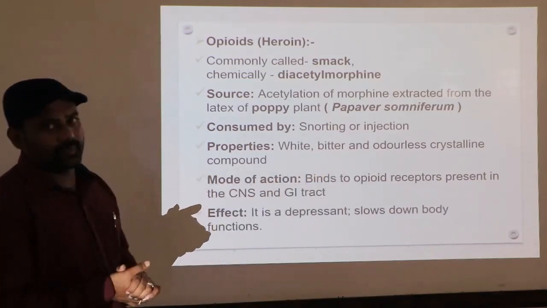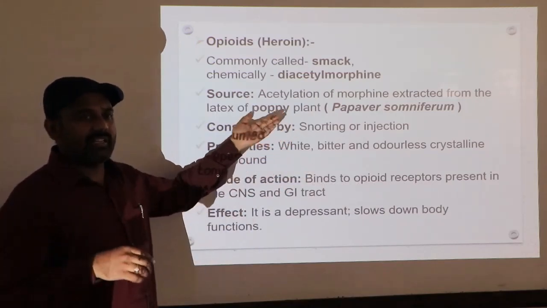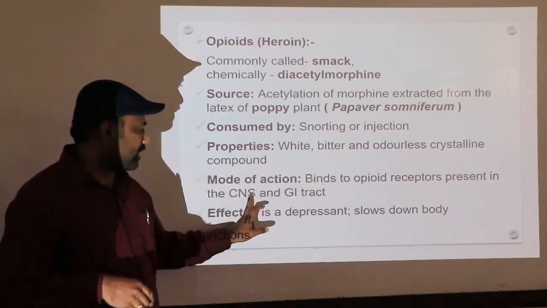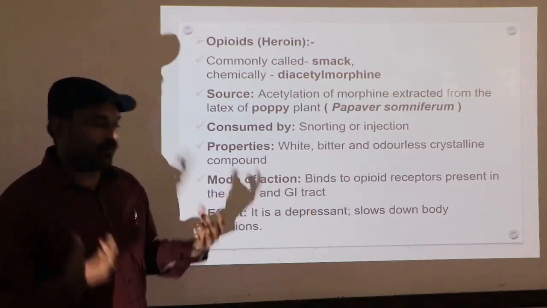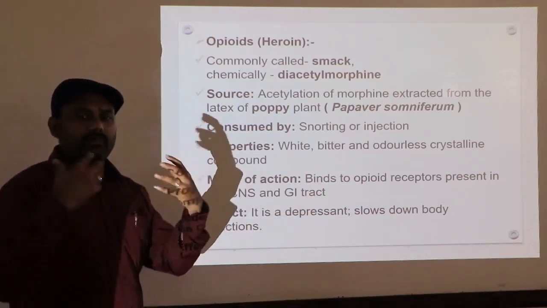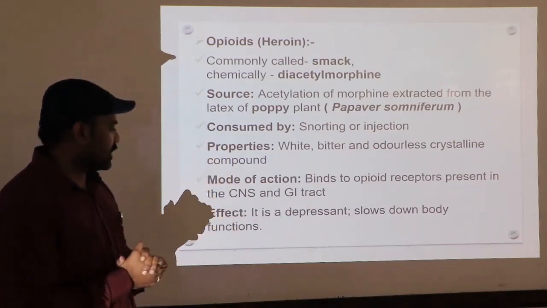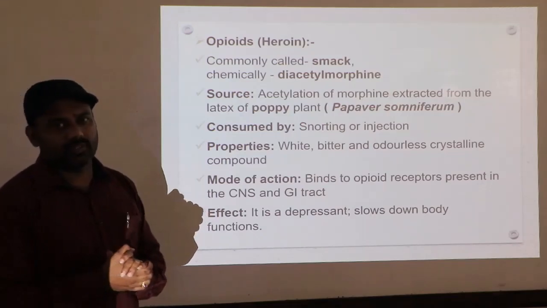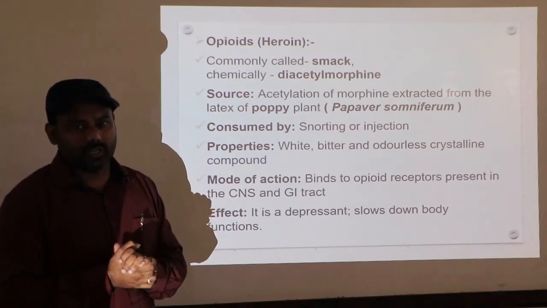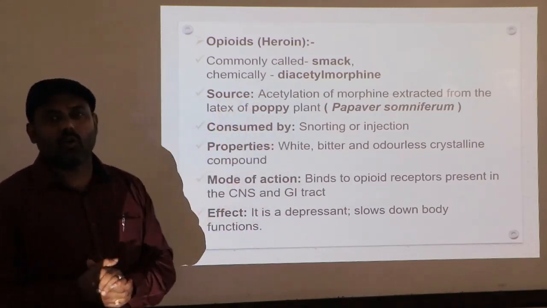So the effect. When you take it by snorting or injection, the chemical enters the body and acts on the central nervous system and GI tract. Then what will be the effect? It's a depressant. Depressant means it slows the body functions. I mean, we'll have no desire to do any kind of work. So consider it as a depressant. Clear? So this is what opioids are.